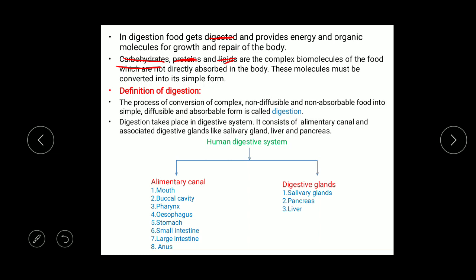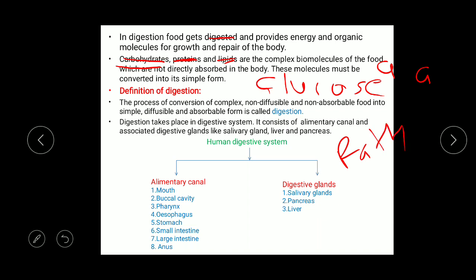Now what is a simple form? See, for example, carbohydrate is a complex biomolecule and its simple form is glucose. Protein is a complex biomolecule. Its simple form is amino acid. Lipid is a complex biomolecule. Its simple form is fatty acid and glycerol. So these complex molecules must be converted into simple form, and this happens in the process